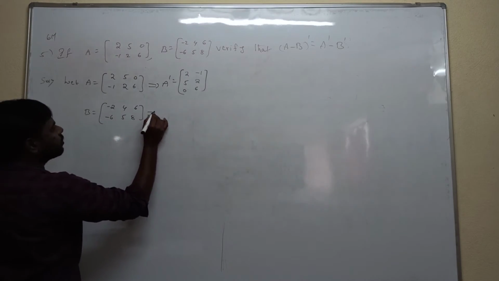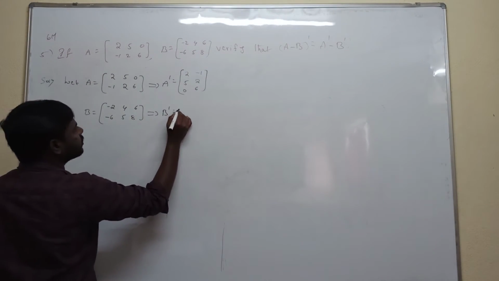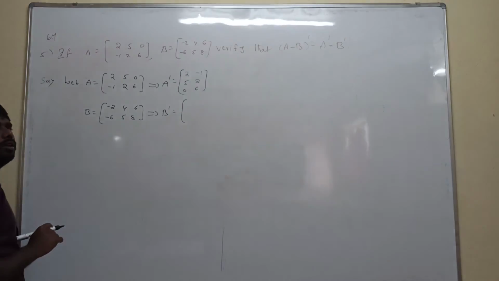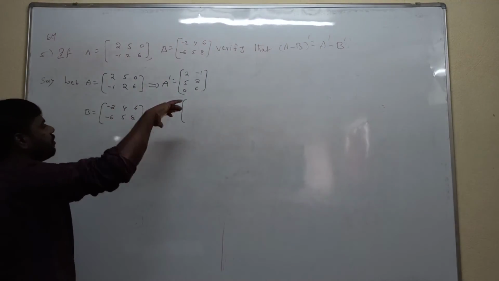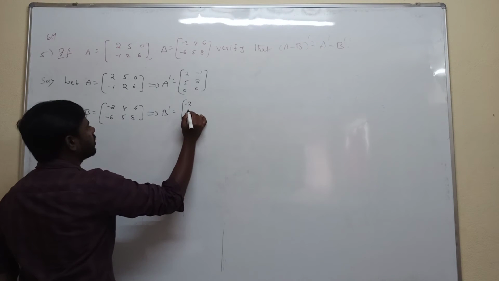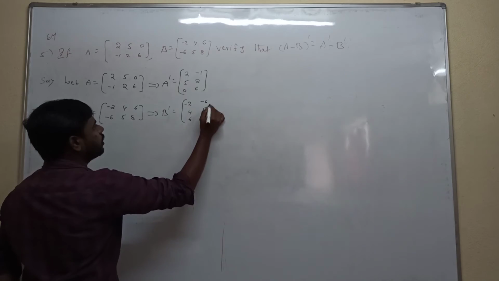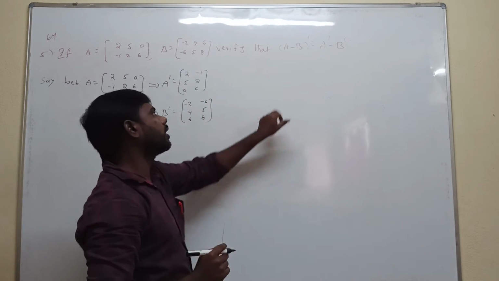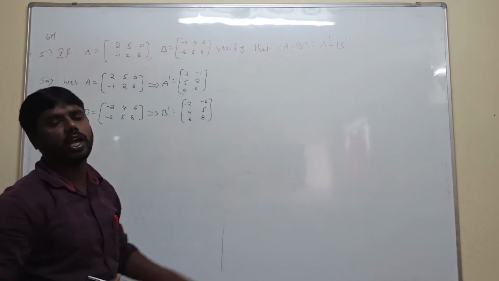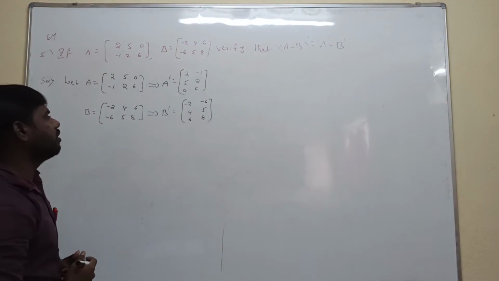To calculate the transpose of the B matrix, we interchange rows and columns. The first row is replaced with the first column, and the second row is replaced with the second column. For the given question, first we calculate A minus B, and after that we calculate the transpose of the A minus B matrix.